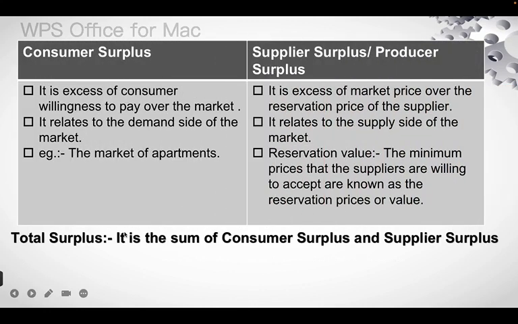The next is the difference between the consumer surplus and the supplier surplus. Consumer surplus is the excess of consumer willingness to pay over the market price, and it relates to the demand side of the market. Supplier surplus is the excess of market price over the reservation price of the supplier. It relates to the supply side of the market. Reservation value is the minimum price that the supplier is willing to accept, known as the reservation price or value. Total surplus is the sum of the consumer surplus and the supplier surplus.